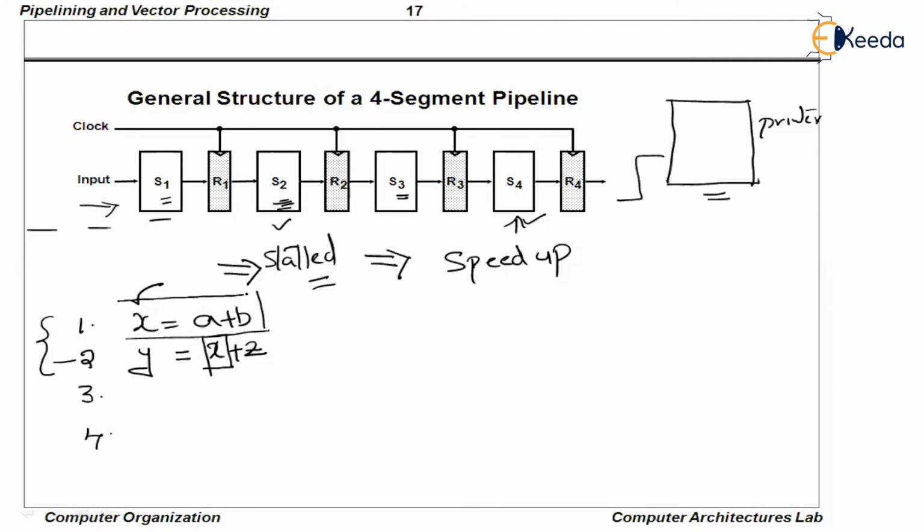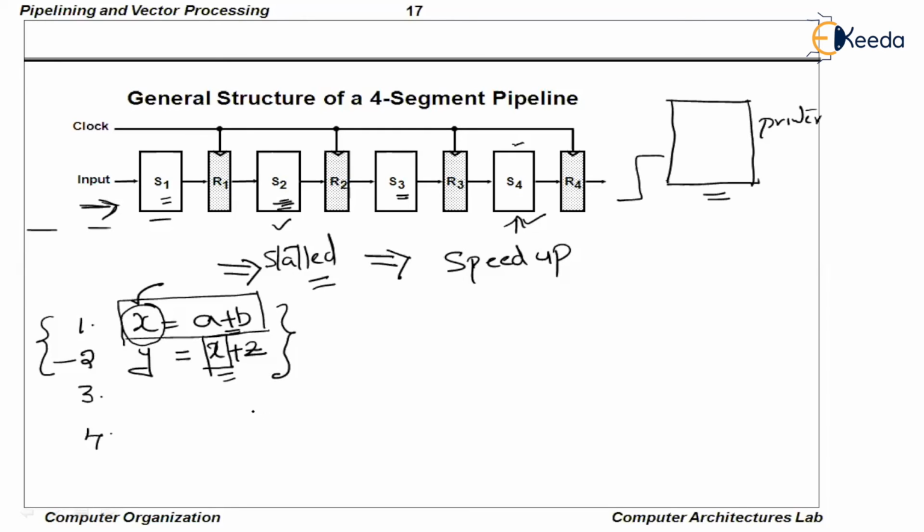Unless the first instruction is completely executed, we don't know what the value of x is. This a + b, the ALU operation, will only be finished in the fourth stage. Unless the first instruction finishes this fourth stage, the second instruction's operand cannot be available. The second instruction's operand is held by the first instruction's output. So until the first instruction finishes the final stage, I cannot send the second instruction into the pipeline at all. This is the difficulty.